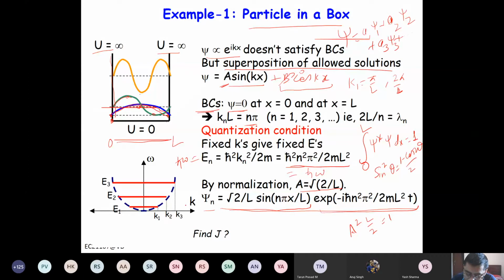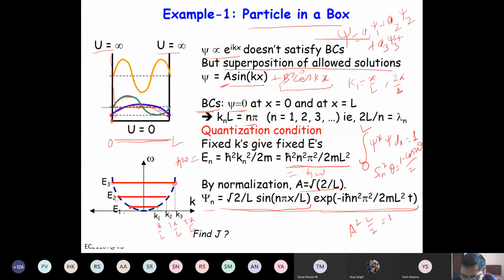So k is discrete and it's uniformly spaced. So k1 is pi by L, k2 is 2 pi by L, k3 is 3 pi by L, and corresponding E is k square, right? So this relationship is parabolic. So what you have here, you have discrete energies. So there is a state here, there is a state here, there is a state here. Similarly, you have a state here, a state here, a state here. So this is basically minus k.